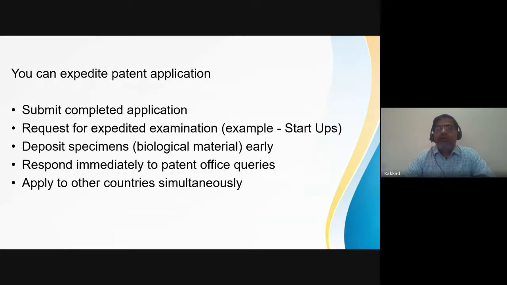So how you can do it? First of all, you always submit a completed application. Second is, if you're a startup especially, this benefit is given by government, but in other certain areas also government gives that benefit that you request for expedited examination. So you have to pay some additional fees. Then you deposit the specimens fairly early. You respond immediately to patent office queries. And then if you are wanting to apply to other countries, then you apply it simultaneously.